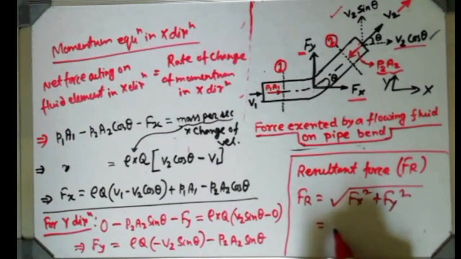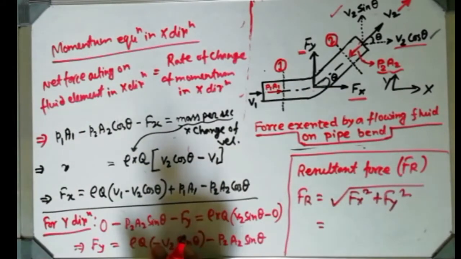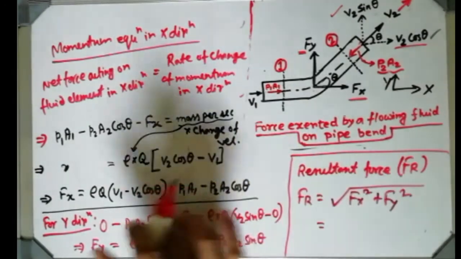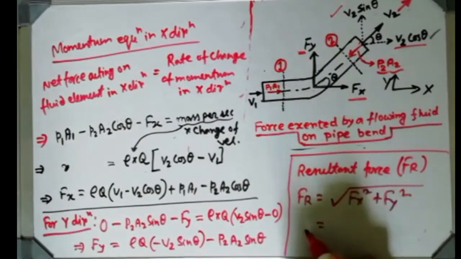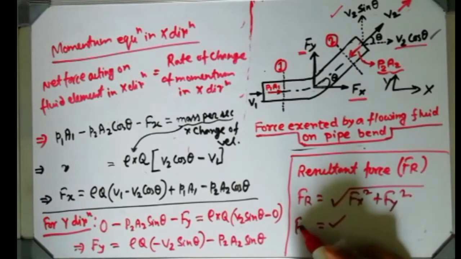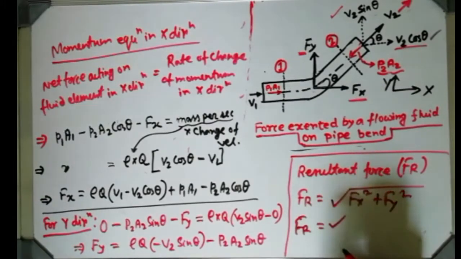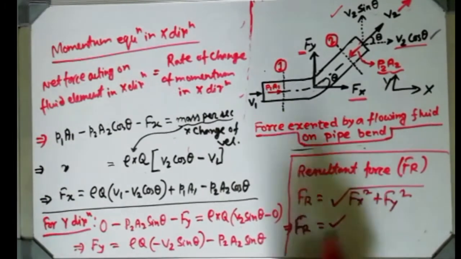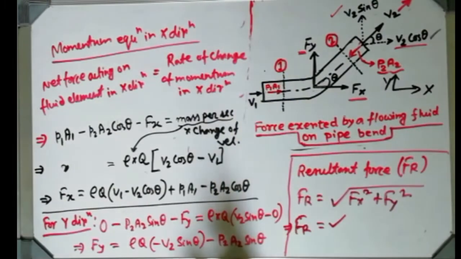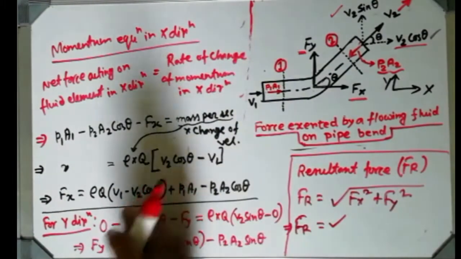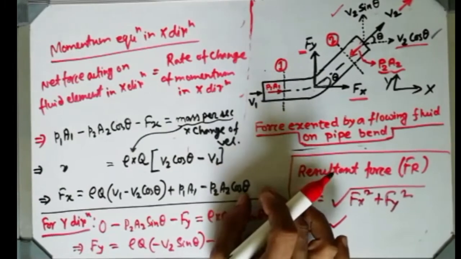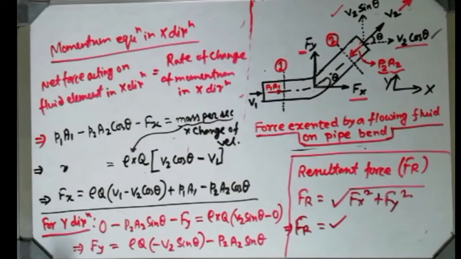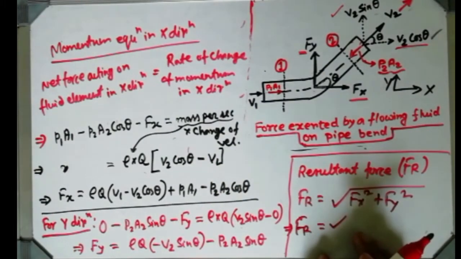Now you have to put all these expressions inside after squaring, then from there you can get the value of Fr. For solving the problem, the magnitudes will be available for you, so put those values over there, and you will get a magnitude from both the cases. So easily you can find the resultant force.